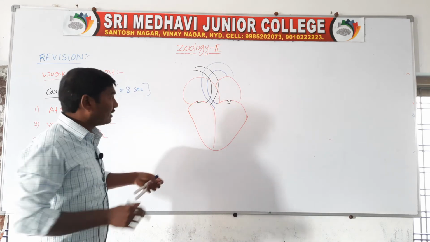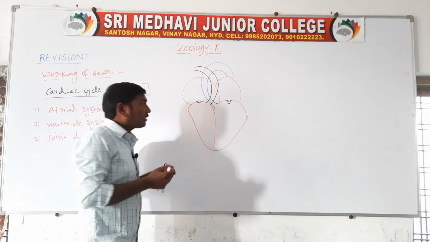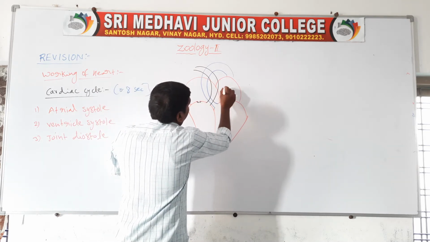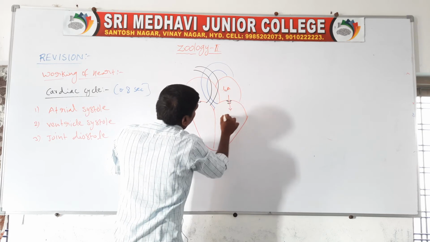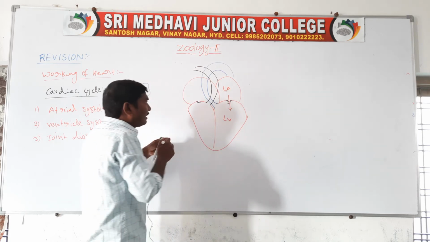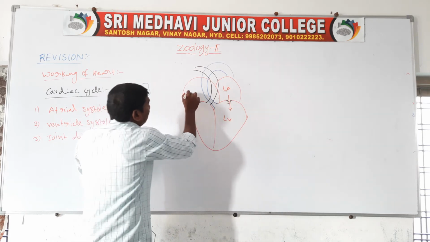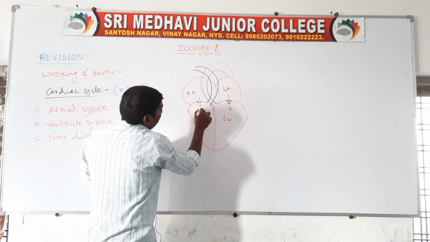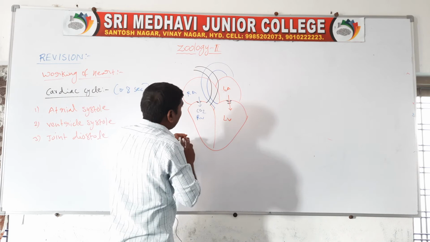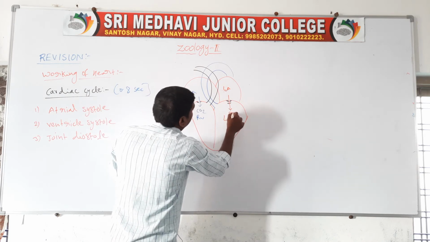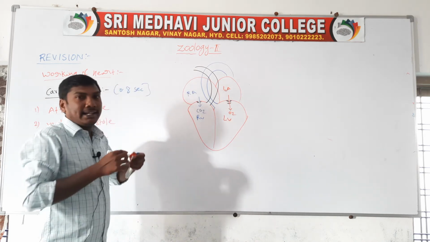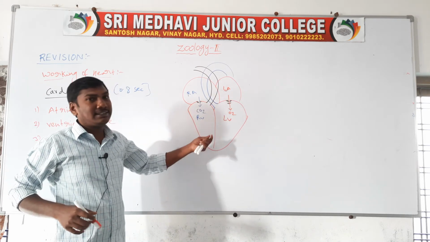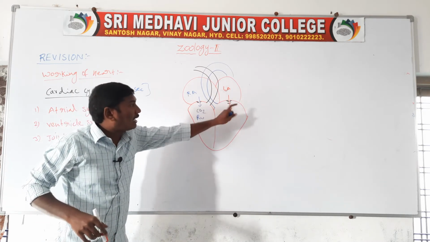The open condition means the oxygenated blood moves from the left atrium to the left ventricle, and the deoxygenated blood moves from the right atrium to the right ventricle. First step, the 4 chambers are relaxed and the AV valves are open.